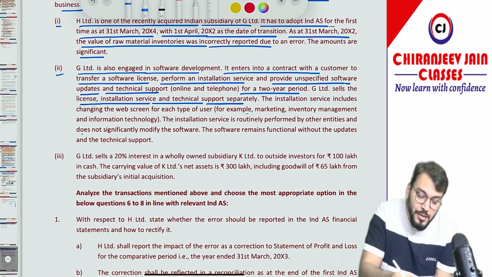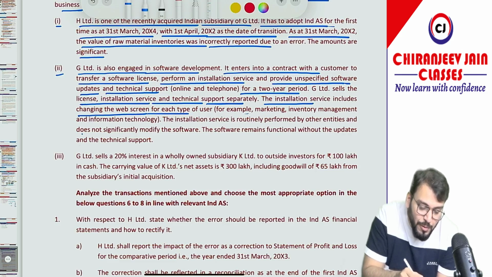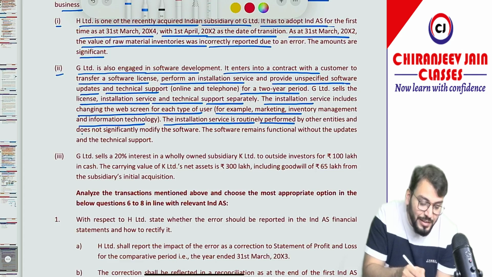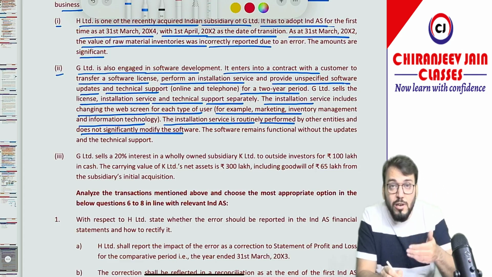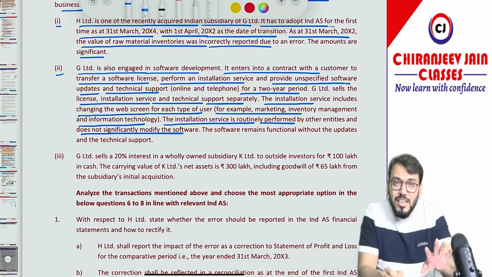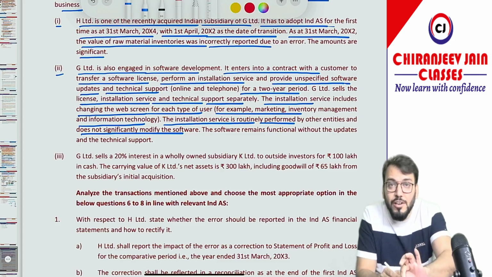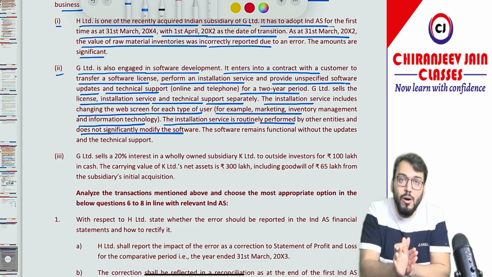If you remember, the installation service includes changing the web screen for each type of user, for example marketing, inventory management and information technology. The installation service is routinely performed by other entities and does not significantly modify the software. Means the installation service is not modifying the software. It means they are distinct within the context of the contract, and therefore it will be a separate performance obligation.